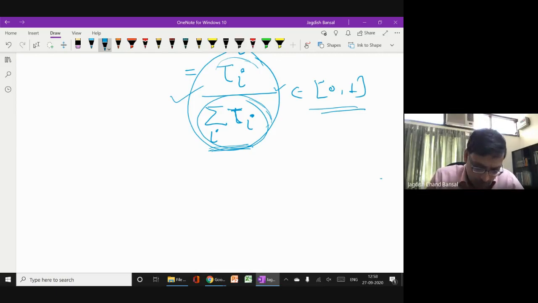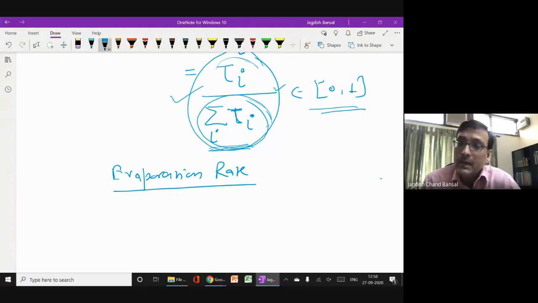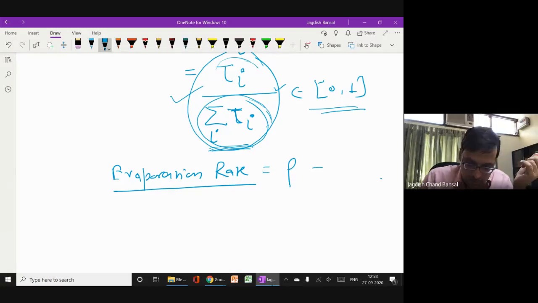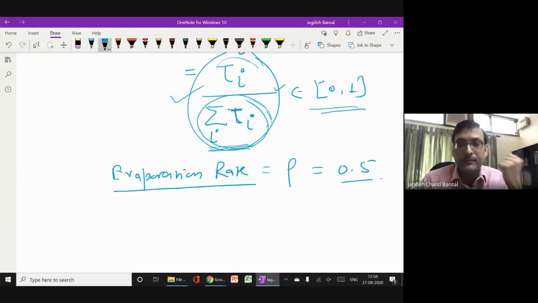Actually, in the algorithm we have to define the evaporation rate also, by which rate the pheromone evaporates. I told you that the pheromone evaporates, but by what rate? So this evaporation rate is denoted by rho, and usually this is taken as 0.5, meaning 50% of the pheromone will be evaporated, right?